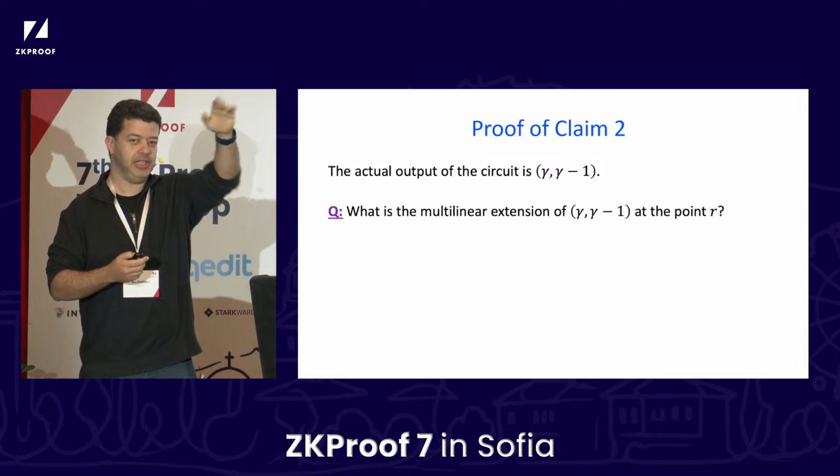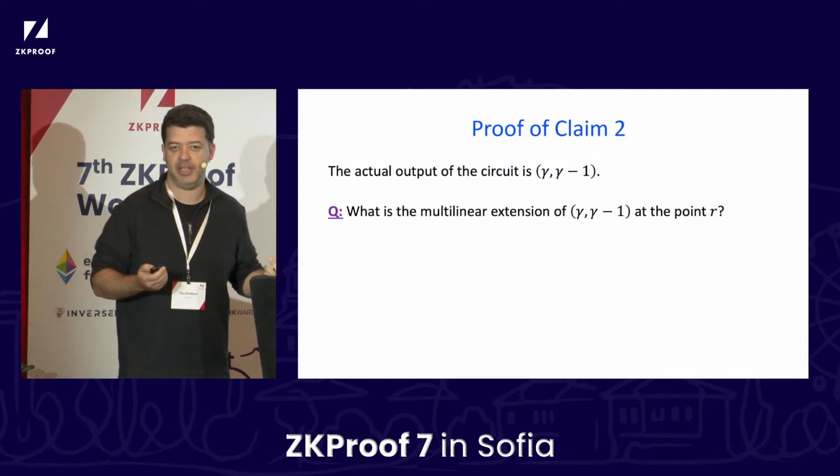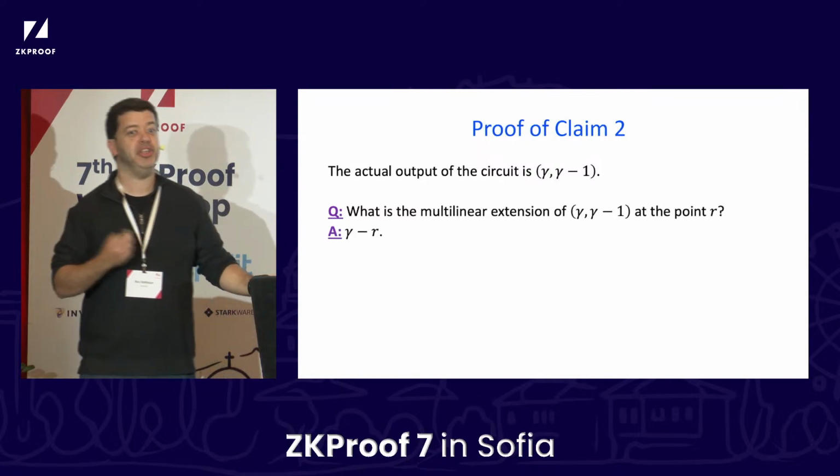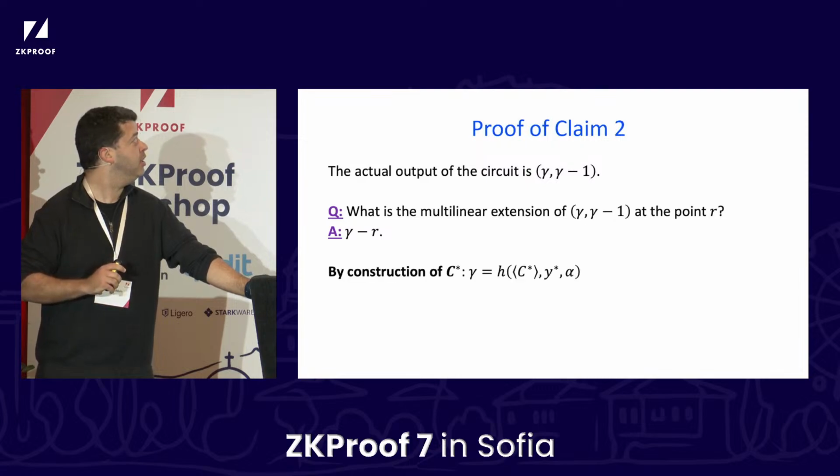It's a line. It's a linear function. If it's 0, it outputs gamma. At 1, it outputs gamma minus 1. At 2, it outputs gamma minus 2. What is it that it outputs at the point r? Gamma minus r, right? Good.